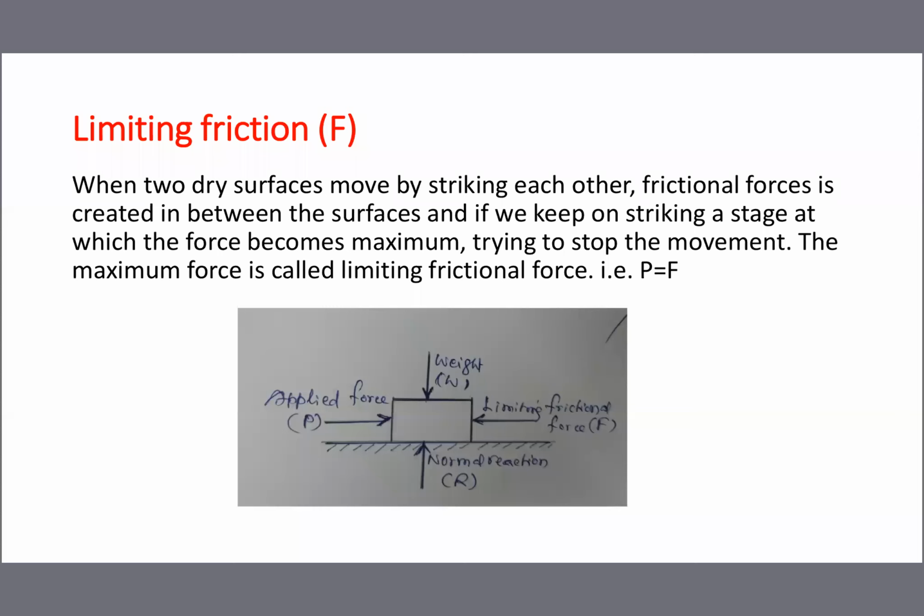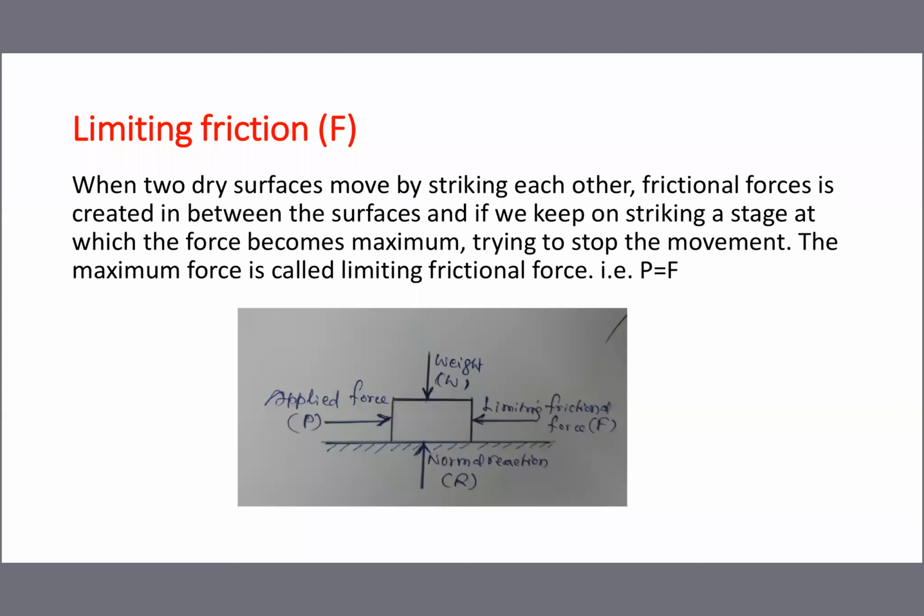So as it keeps on moving, friction will be developed immediately. Once it starts sliding, friction develops 1 kg, 2 kg, 3 kg, and keeps on developing. We are continuously moving with the 50 kg force, but the friction keeps on developing 1 kg, 2 kg, 3 kg, 4 kg. And when it becomes 50 kg, our movement will be stopped because the applied force is 50 kg.